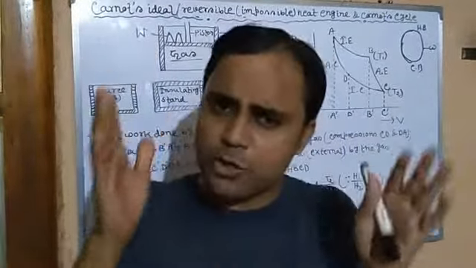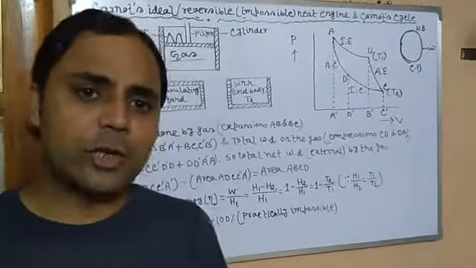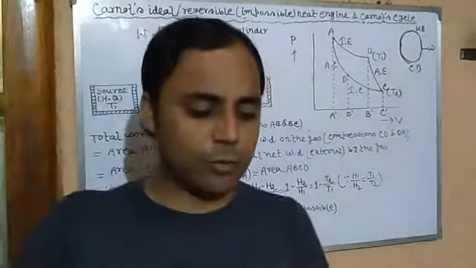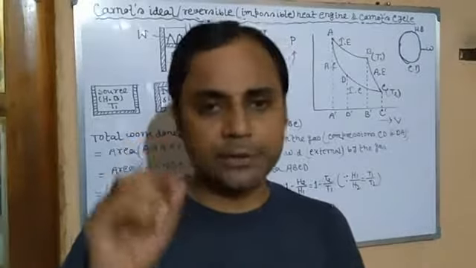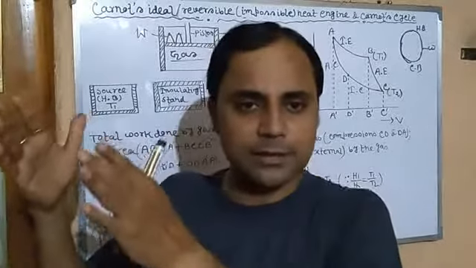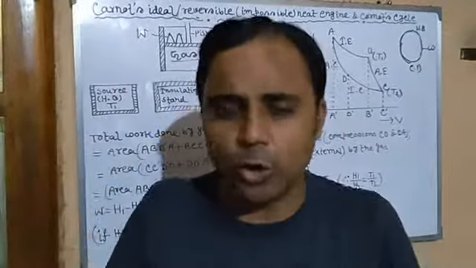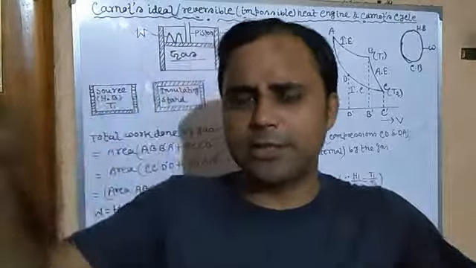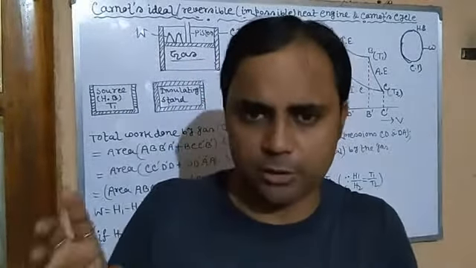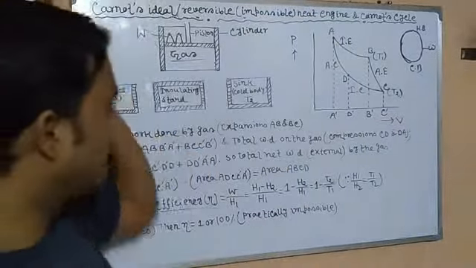For that to be possible, there should not be any frictional force or any sort of dissipative force, damping force or opposing force. Everything has to be absent. Temperature and pressure have to be exactly equal. The process has to be very slow. All those conditions are absolutely impossible in real life or practice. That's why it is called impossible.